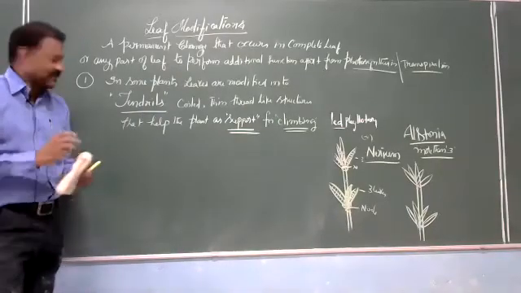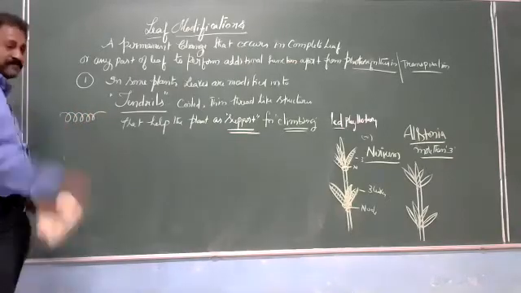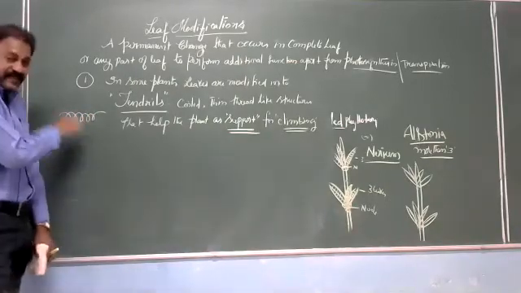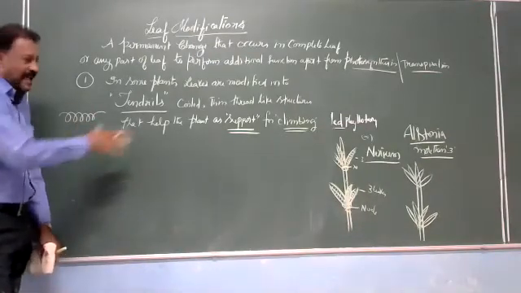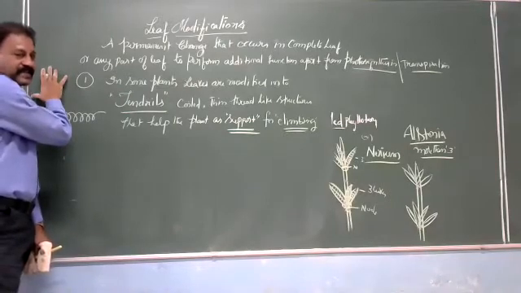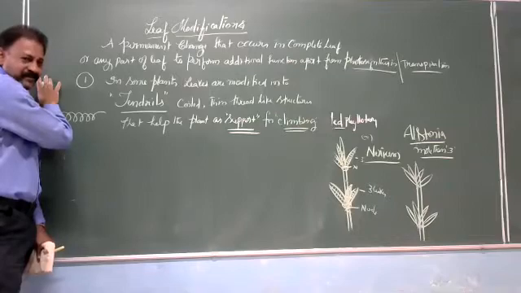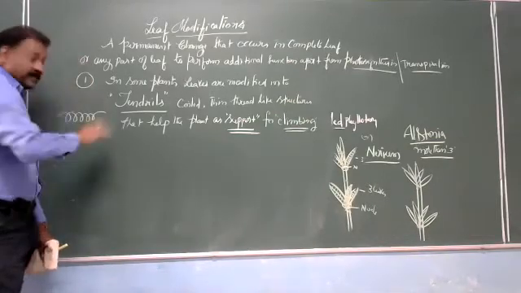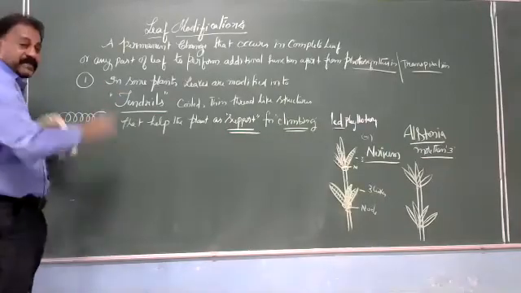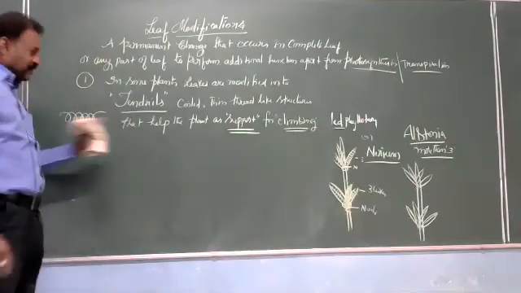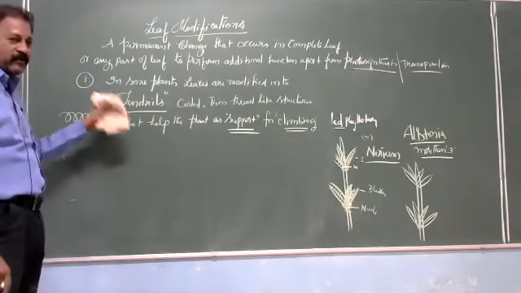What are tendrils? Coiled, wire-like, spirally coiled structures. With the help of these, they are responsible to provide support. It means they will catch some support, any substratum, any plant, any tree, any structure. By catching, it improves the plant body for climbing purpose. With the support, it will go further. So, tendrils are modifications, leaves are modified into tendrils.